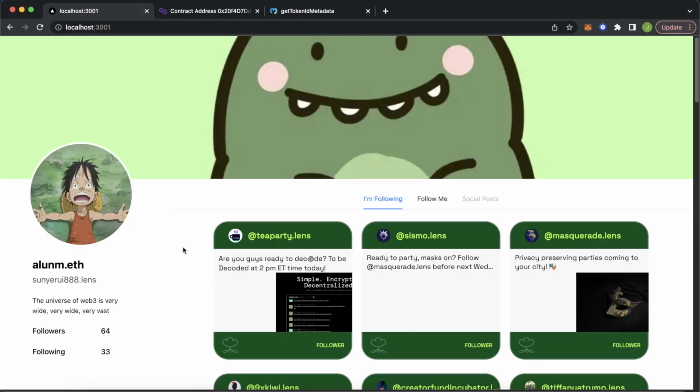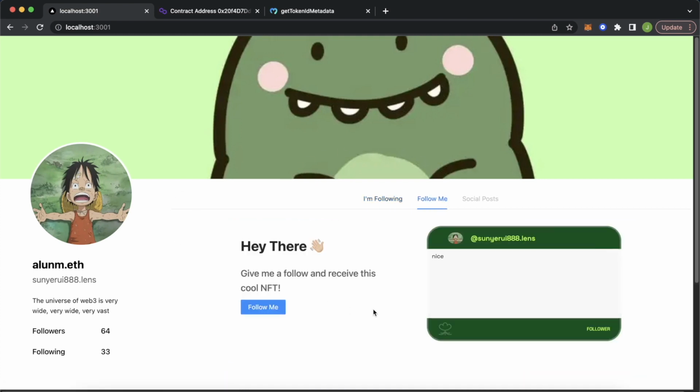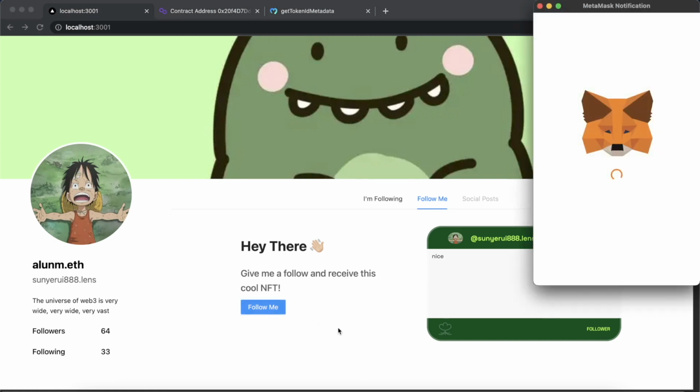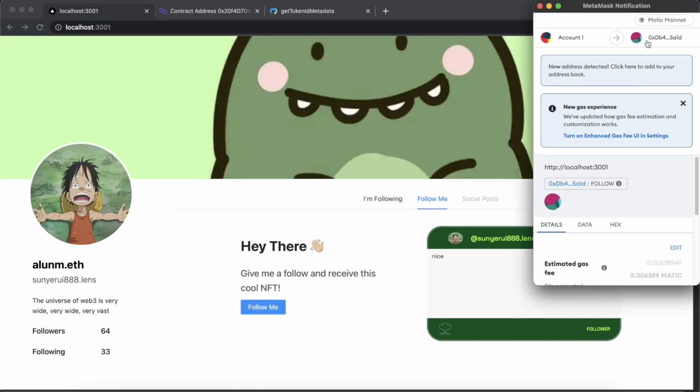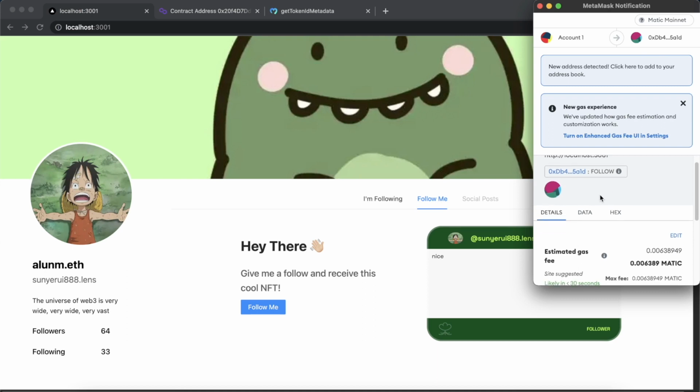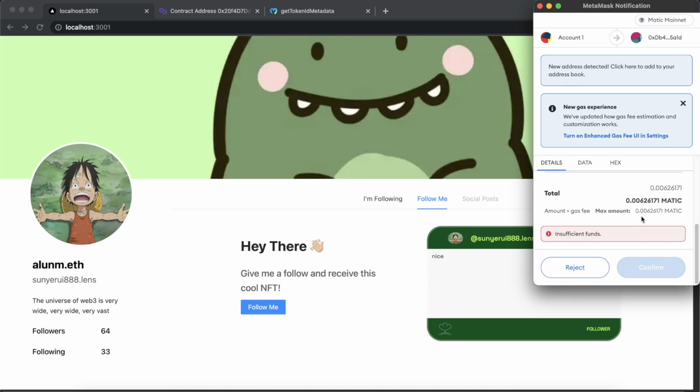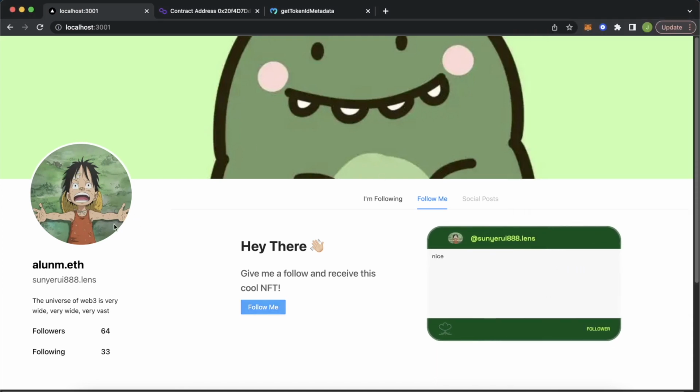Jump back into Google Chrome. Here we have our local development server. Let's press follow me. I already did this at the intro, so I won't actually go through with it, but let me just show you. Pressing follow me prompts up MetaMask. We're sending a transaction to this address with follow. I don't have any funds on this wallet, but you saw this at the start of the video, so you can check out the functionality there. But this will then follow you to this address and provide you with this NFT.